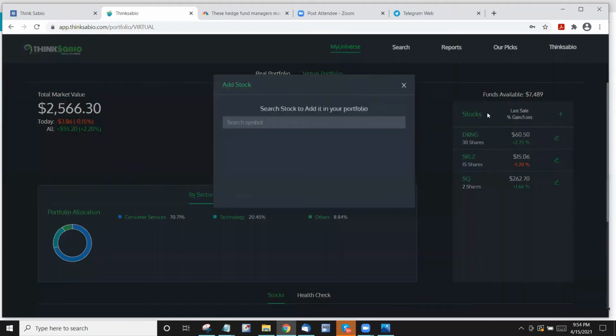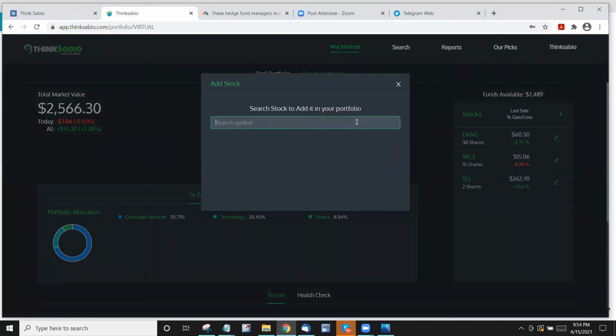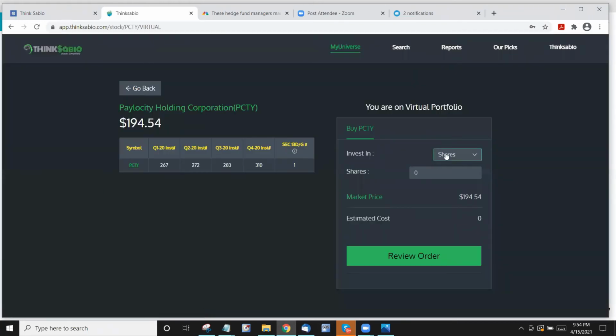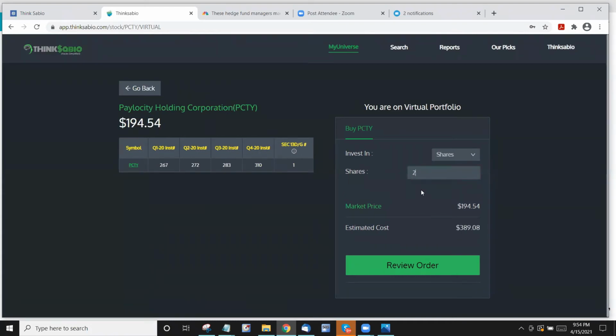So I come here and I will say, okay, Coin, right? No, Coin was not there yet. Whatever the new stock could be, I wanted to buy PayPal or PCTY, whatever it is, right? So you can buy by shares or by dollars, whichever way you want to do it. I can say I wanted to buy 5 shares, or let's say 2 shares.